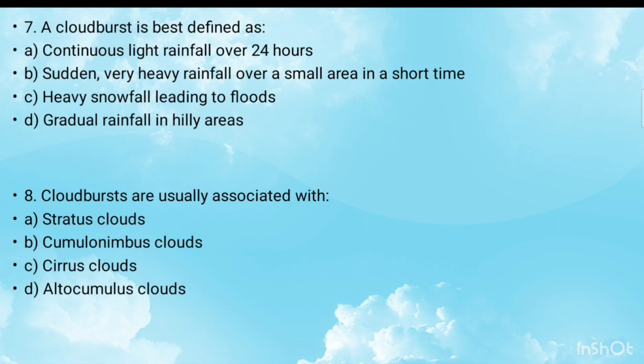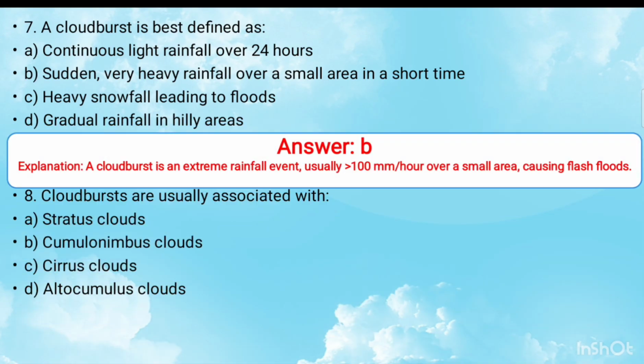Next, seventh is a cloudburst is best defined as. The right answer is option B. Sudden, very heavy rainfall over a small area in a short time. Next, eighth question is cloudbursts are usually associated with.